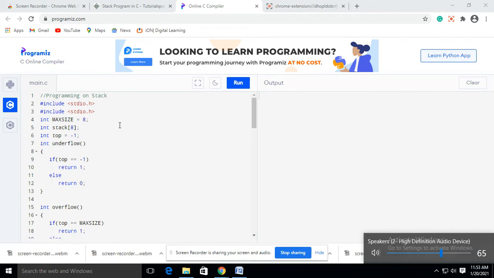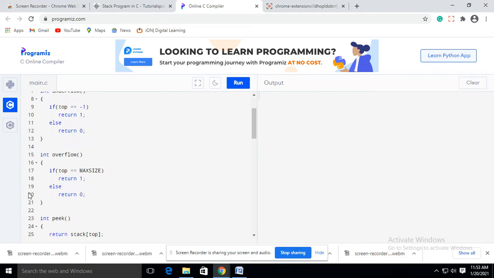Push operation inserts the data into the stack, whereas pop operation deals with extracting or deleting the data from the stack. While we are dealing with the push operation, or while we are inserting the data into the stack, first we will check whether the stack has sufficient space to hold the value or not. That means we will check whether the stack is in overflow condition or not. If overflow, that means there is no space.